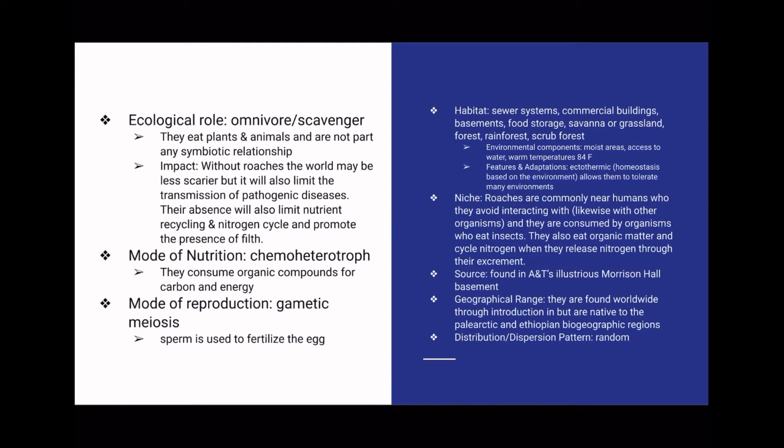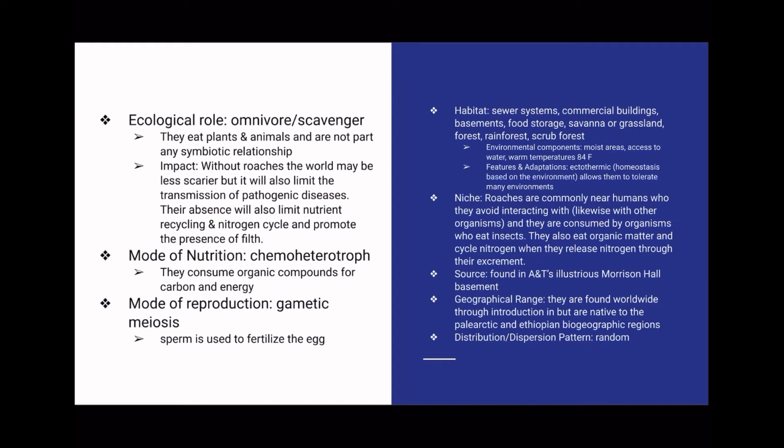Ecological role. They are omnivores, which means they eat plants, animals, and other organic matter. However, they do scavenge for their food, and they are not part of any symbiotic relationships. Without roaches, the world may be less scary, but it would also limit the transmission of pathogenic diseases. Their absence would also promote the presence of filth and limit nutrient cycling and the nitrogen cycle. This is because their niche is to eat organic matter and cycle nitrogen when they release nitrogen through their excrement.